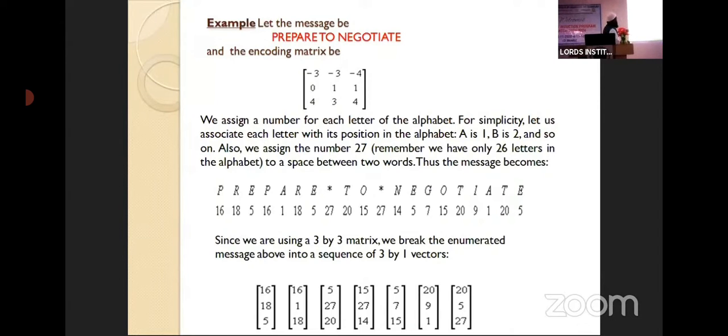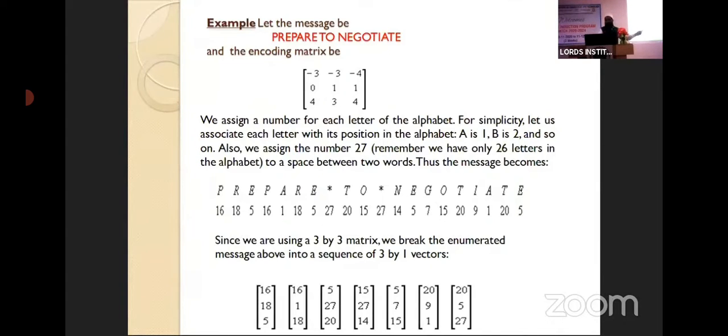By using this, we are writing here. Prepare. If you see in the alphabets, what is the 16th letter? P. R is the 18th one. E is the 5th one. And again P, 16th. A is the first one. And R is the 18th one. E is the 5th one. In between we are having a gap. That gap we are writing as the number 27. Then T, we are giving the numbering.